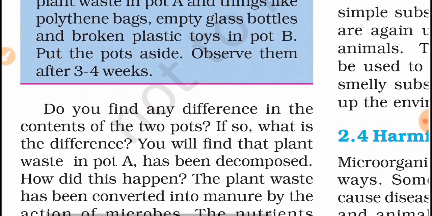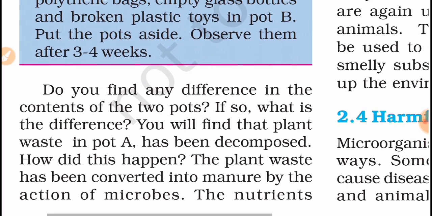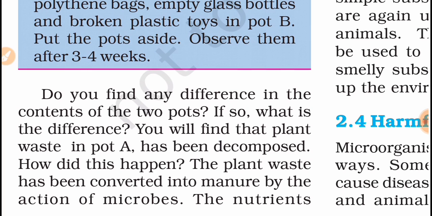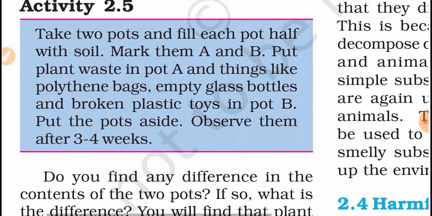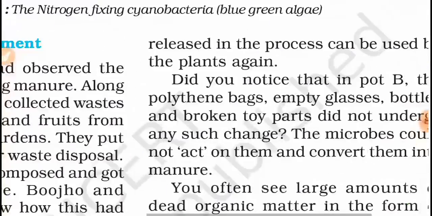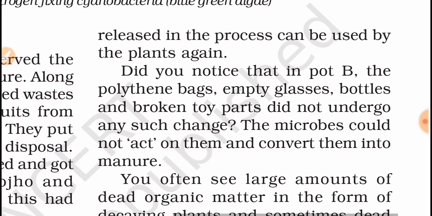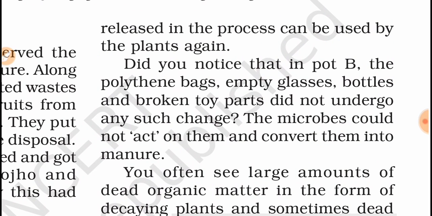Do you find any difference in the contents of the two pots? If so, what is the difference? You will find that plant waste in pot A has been decomposed. How did this happen? The plant waste has been converted into manure by the action of microbes. So this is the answer, that it is changed into manure by microbes. Then the nutrients are released in the process and used by plants again.